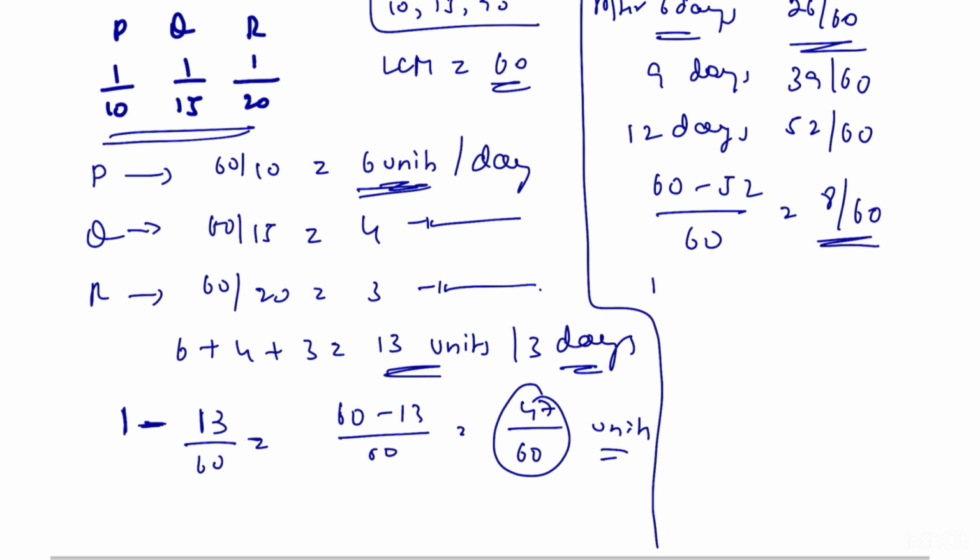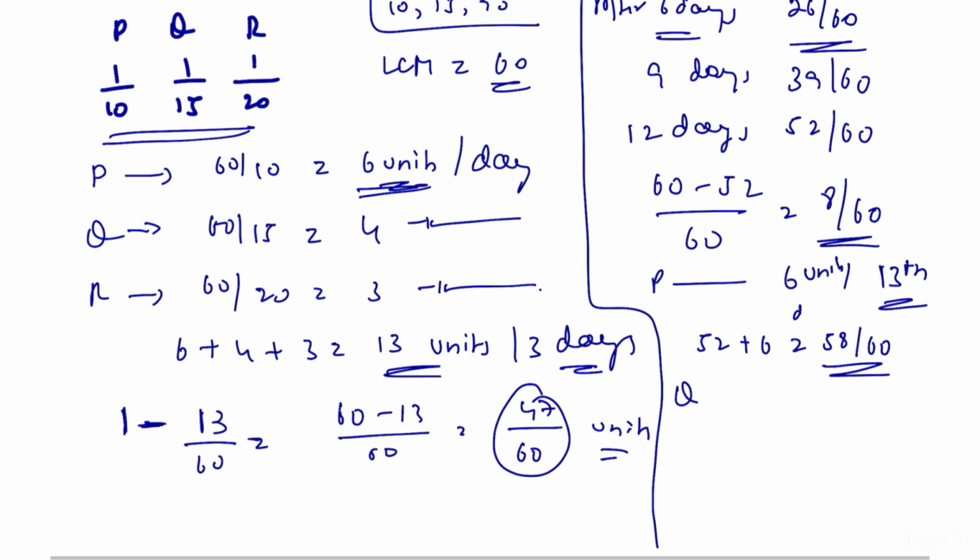So, now P starts the work. P completes 6 units of work on the 13th day. Therefore, 52 plus 6 becomes 58. So, 58 by 60 amount of work is completed now.